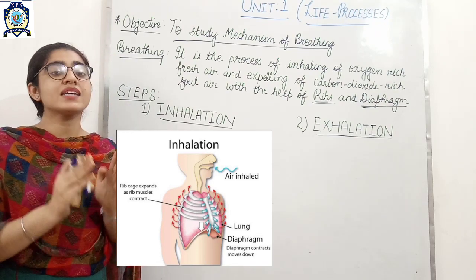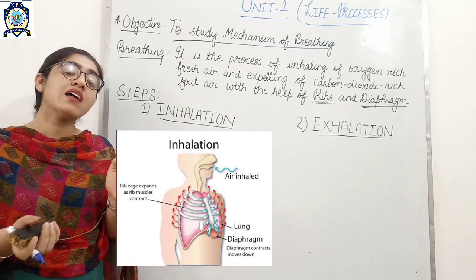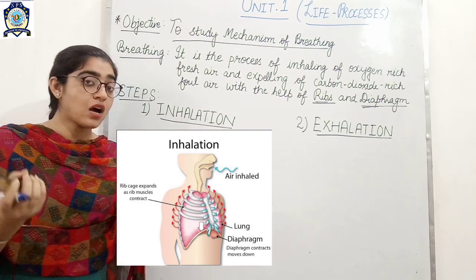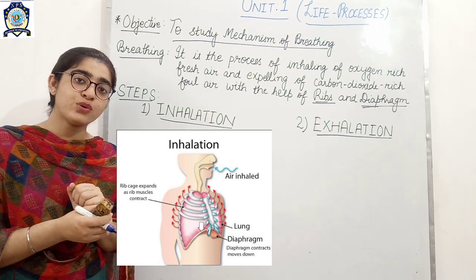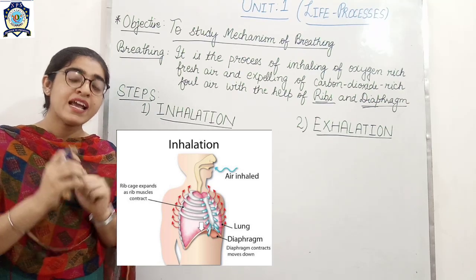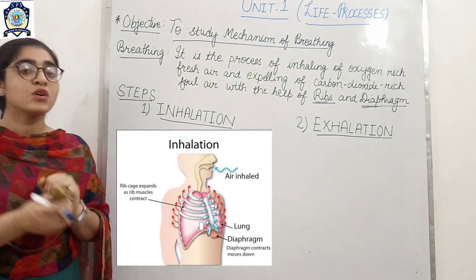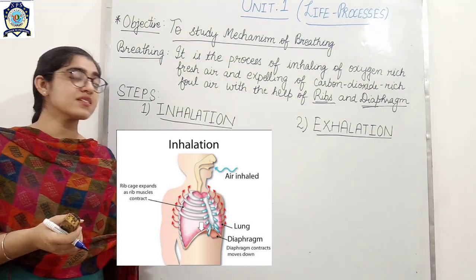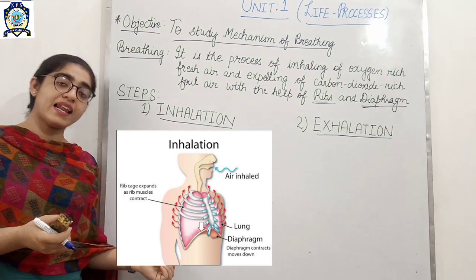So to equalize the pressure, fresh air enters into the lungs. How does the fresh air enter the lungs? By the respiratory tract. This process is known as inhalation.